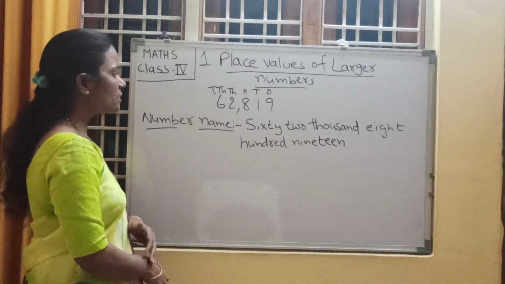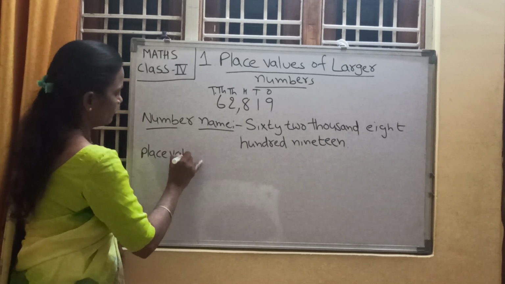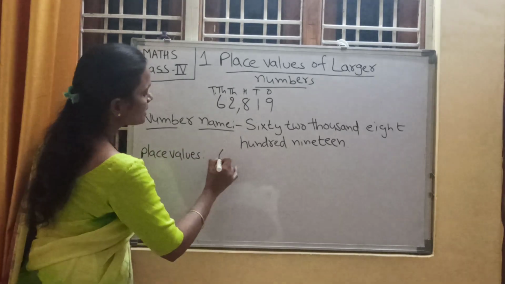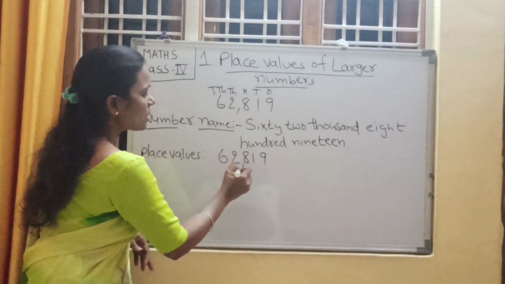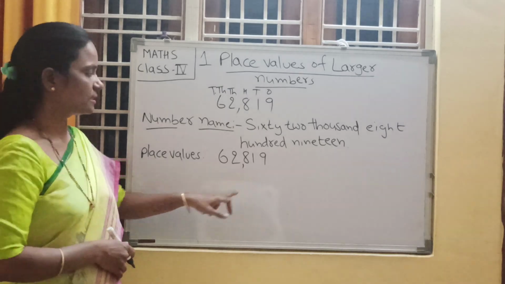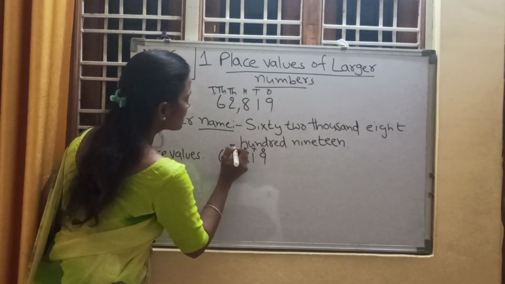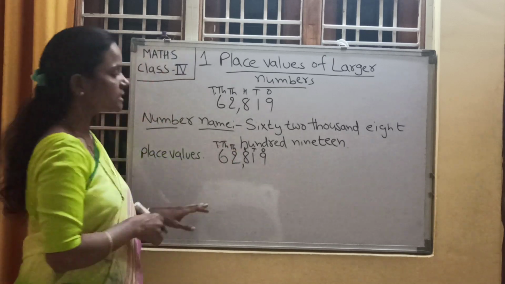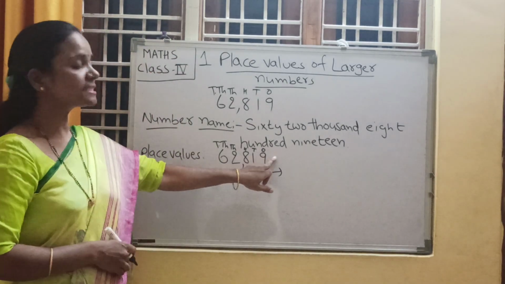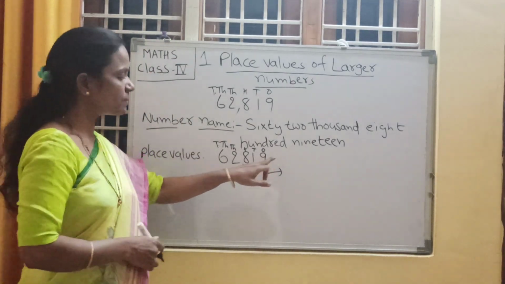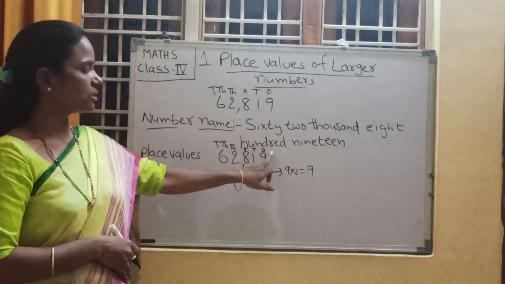Now, shall we write the place values? What is that number? 62,819. So write down the places first. Ones place, tens place, hundreds place, thousands place, 10,000s place. What are the place values, children? 9 is in which place? Ones place. What is the place value of 9? 9 into 1. 9 ones are 9, so 9 is the place value of 9.